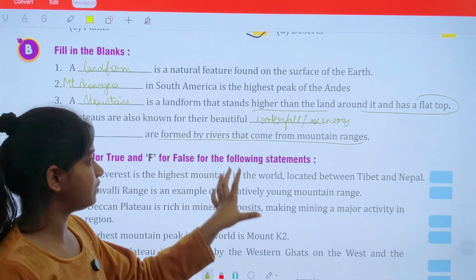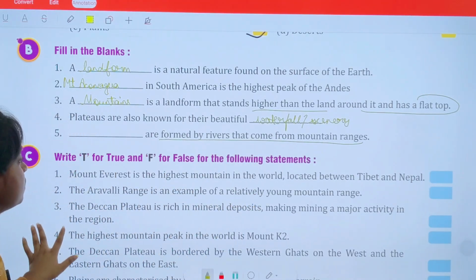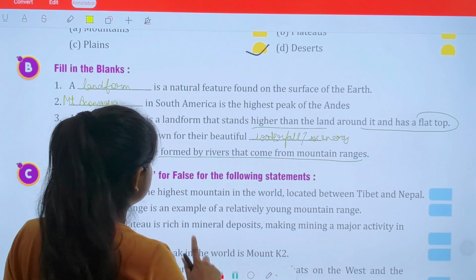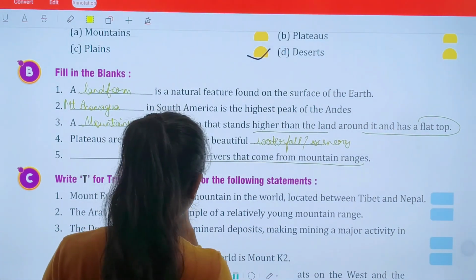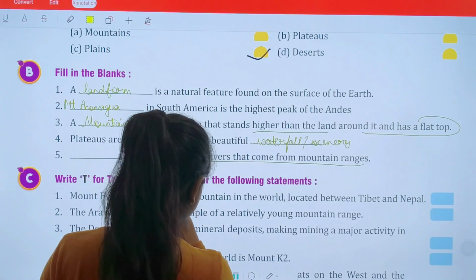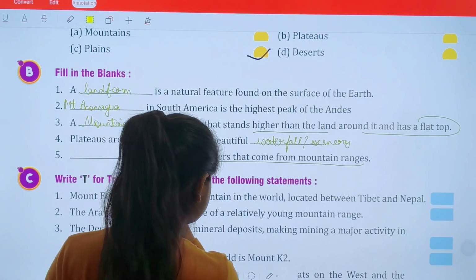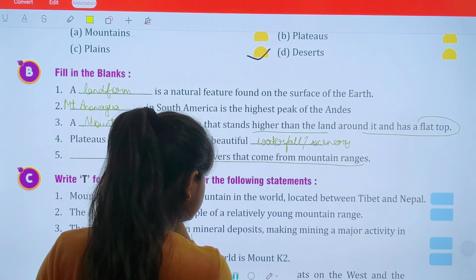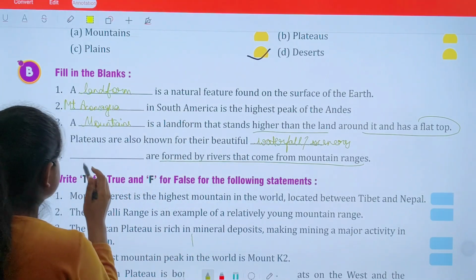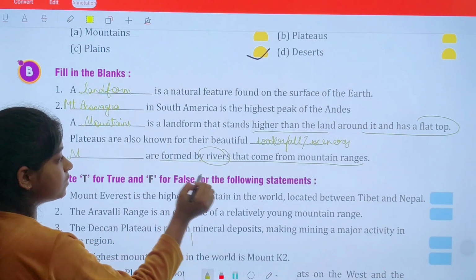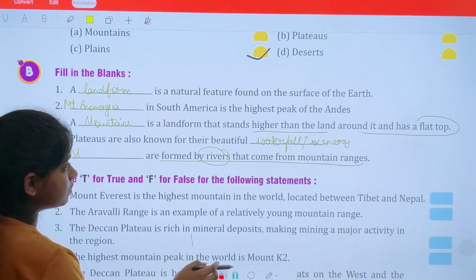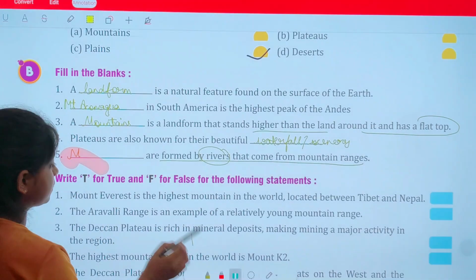Dash are formed by rivers that come from mountain ranges. I think the answer is mountains. Okay, because mountains are formed by plains. Plains is the correct answer.